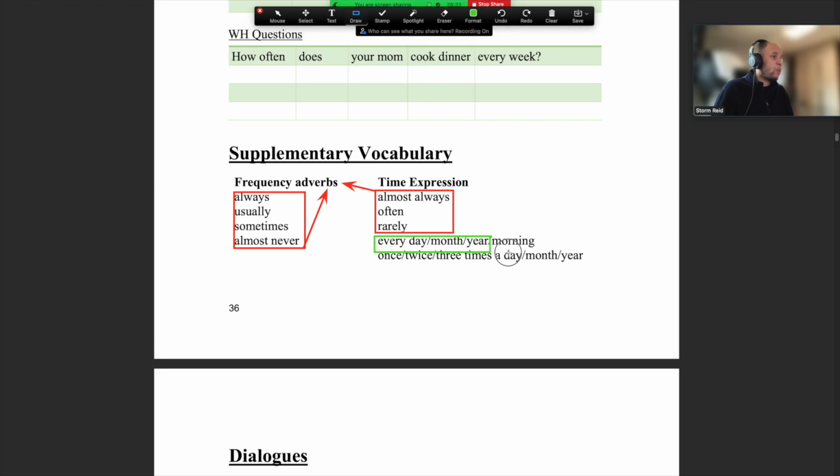Every day, every month, every year, every morning, every whatever, okay? Once a day, twice a day, 3 times a day, 3 times a year, once a year, whatever it is, okay? That's in the green box, okay? So time expressions are here, okay? Now just use them, guys. Use them how you want to use them, but use the guide when you're making your sentences, okay? So frequency adverbs or time expressions can be used.